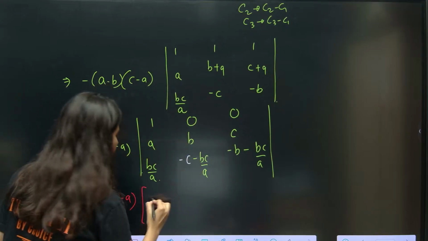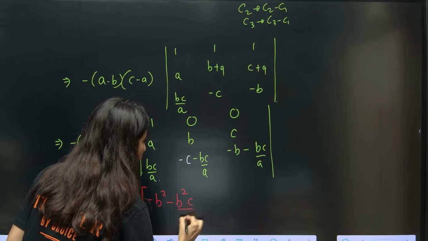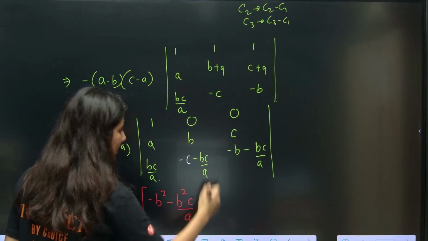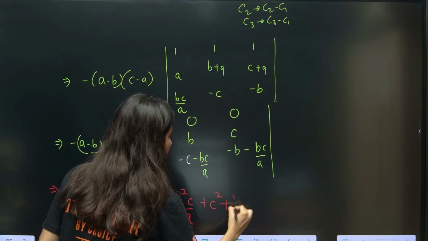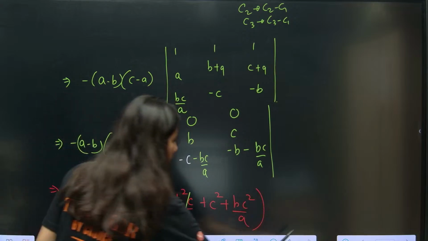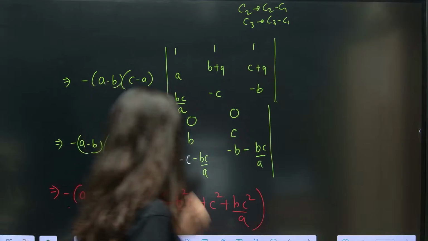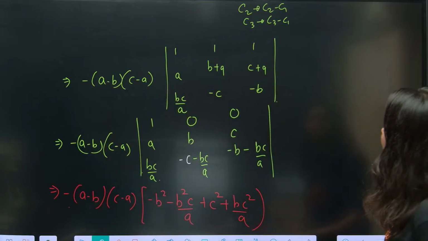So you are going to get minus B square C upon A, and this minus this, right? So plus C square plus BC square upon A. So can you see? Not really, anything is not getting cancelled out. So this is what you are going to get.